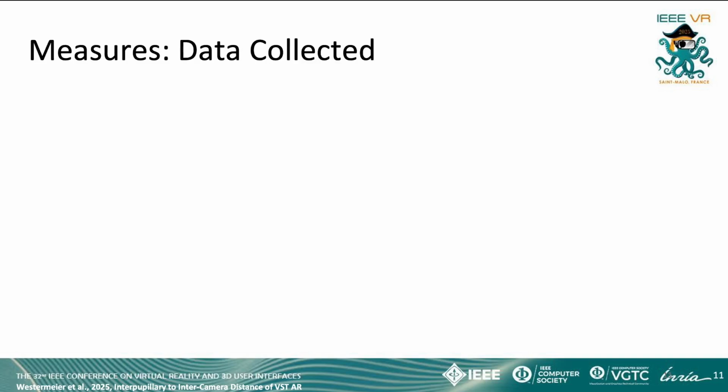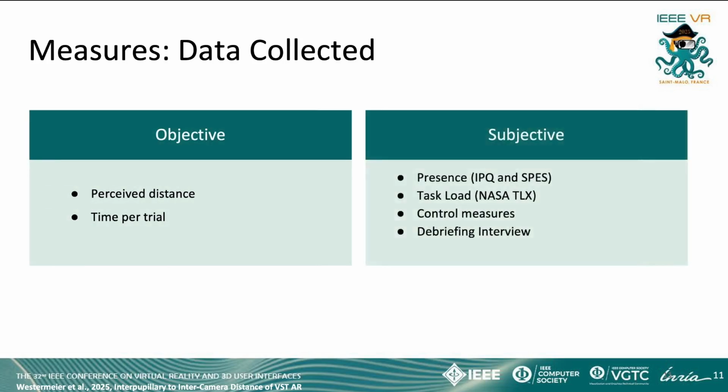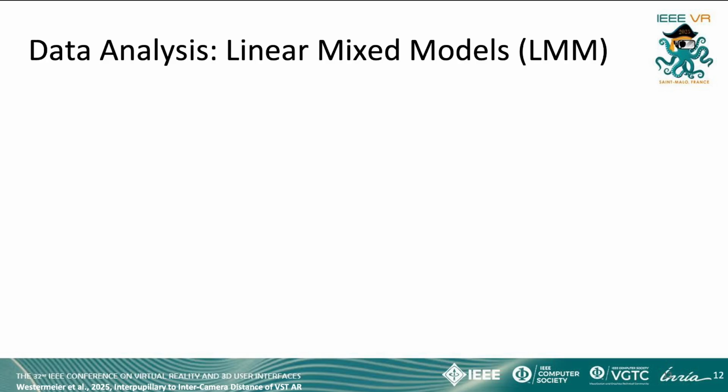We measured the perceived distance and the time per trial for our objective measures. For subjective measures, we assessed presence, task load, and some control measures, such as VR sickness and a debriefing interview. We calculated 3 different linear mixed models for the objective measures. This type of test has different advantages. For example, it allows continuous variables, such as the IPD.